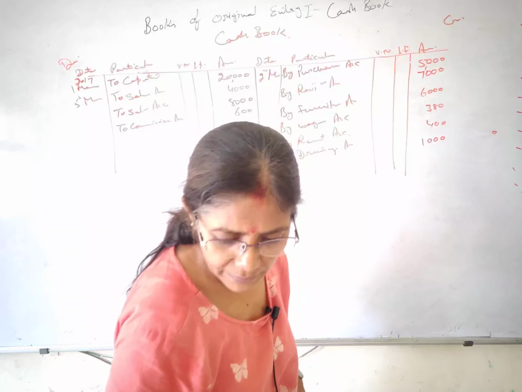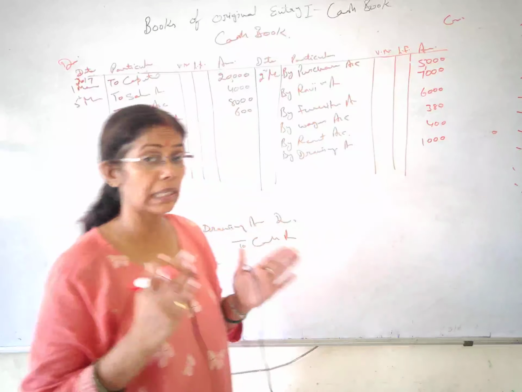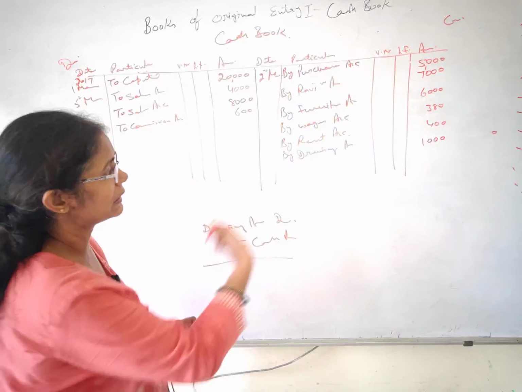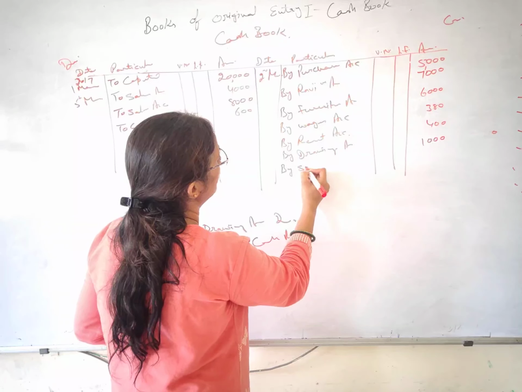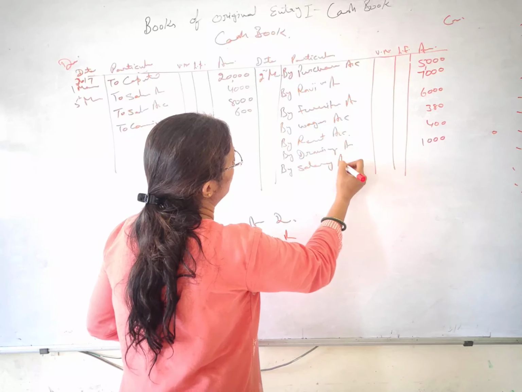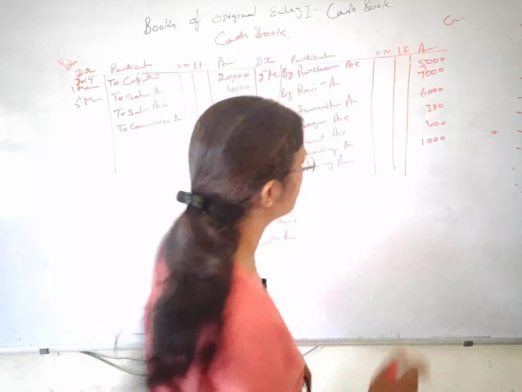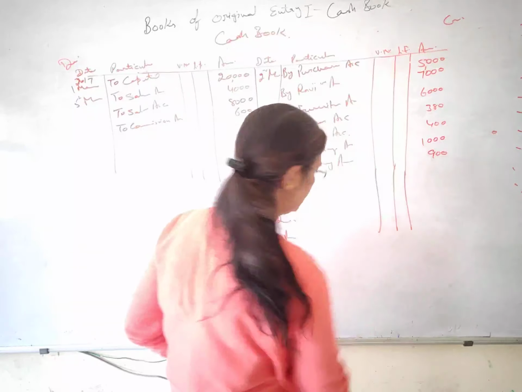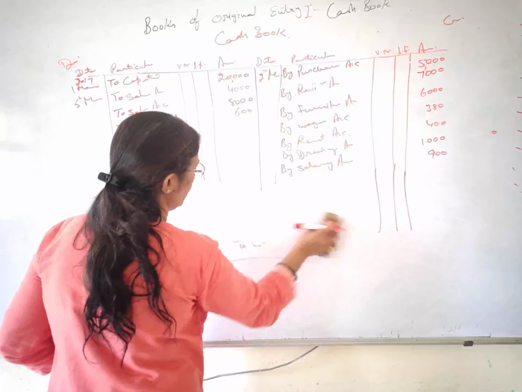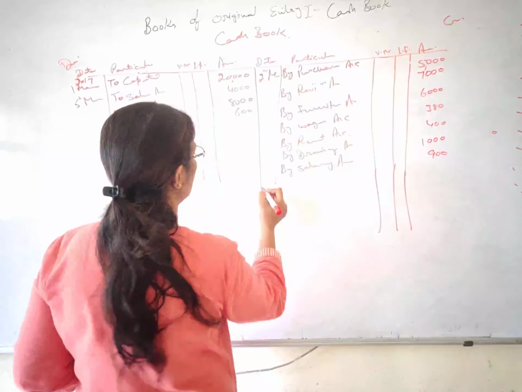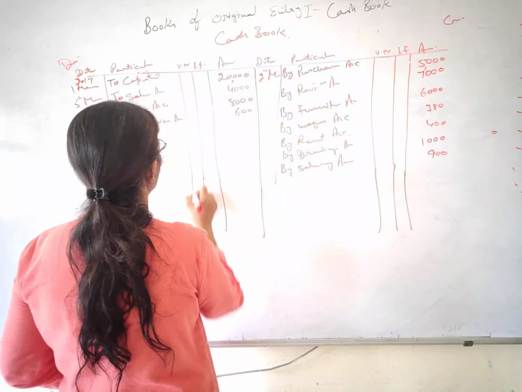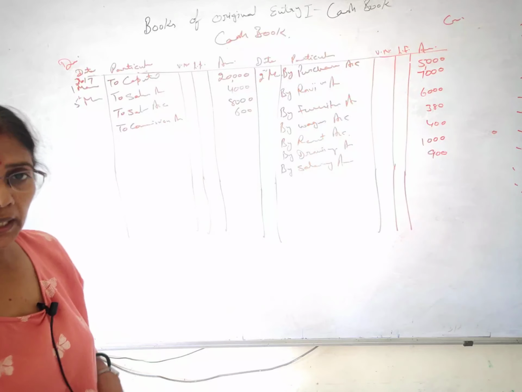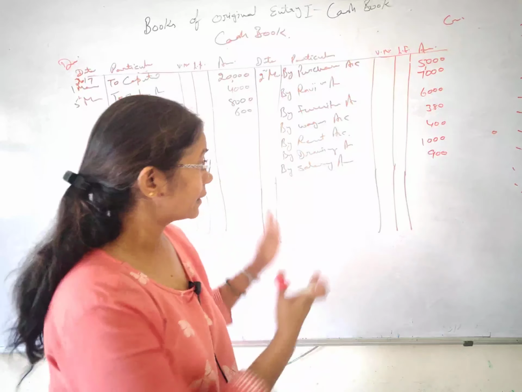Okay, next and last is paid salary. Salary paid is your expense, and the entry is salary account debit to cash. Once again I will reach at the credit side, and this is your by salary, amount is 900. All right, so you can see students, we have posted all these transactions in the cash book. Okay, that's all in this.